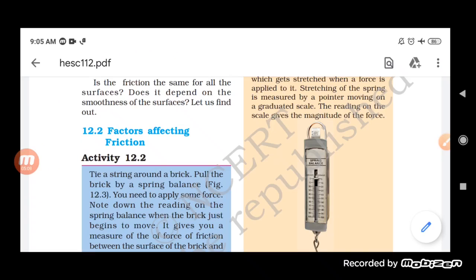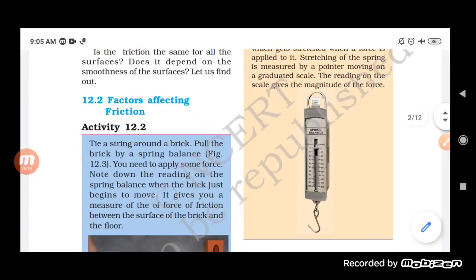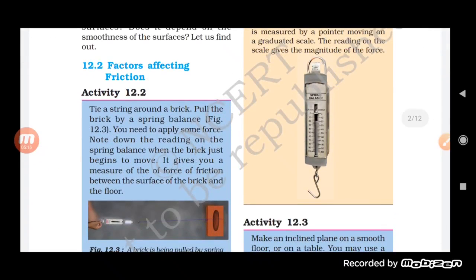Now see here the factors which are basically affecting the force of friction. Here it is given: tie a string around a brick and pull the brick with a spring balance. You need to apply some force. Note down the reading on the spring balance when the brick just begins to move. It gives you a measure of the force of friction between the surface of the brick and that of the floor.